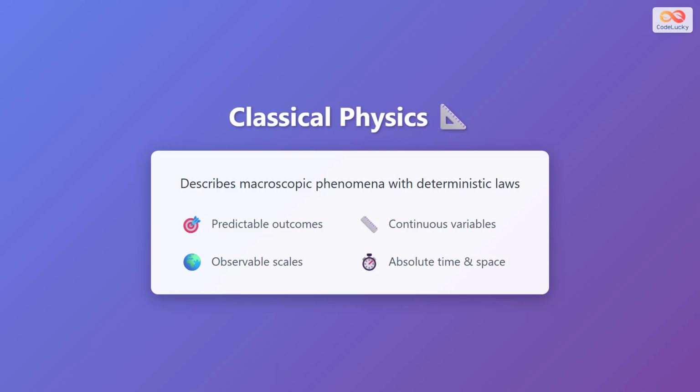Classical physics describes macroscopic phenomena using deterministic laws. This means that if you know the initial conditions of a system, you can predict its future behavior with certainty. Classical physics operates on principles that seem intuitive to us: predictable outcomes based on known forces, continuous variables that can take any value, observable scales that match our everyday experience, and the concept of absolute time and space that remains the same for all observers. These principles work exceptionally well for objects moving at speeds much slower than light and much larger than atoms.